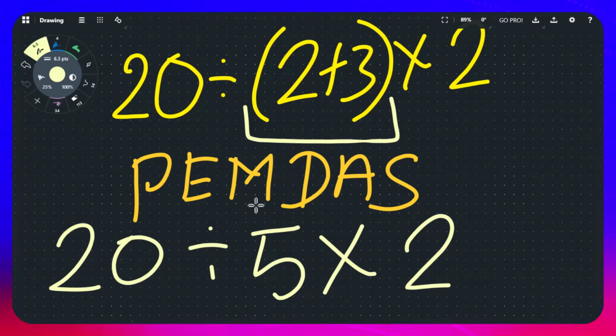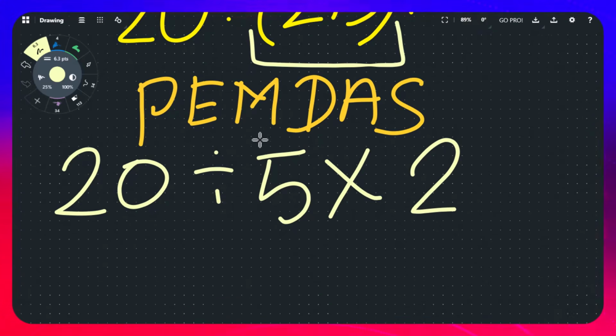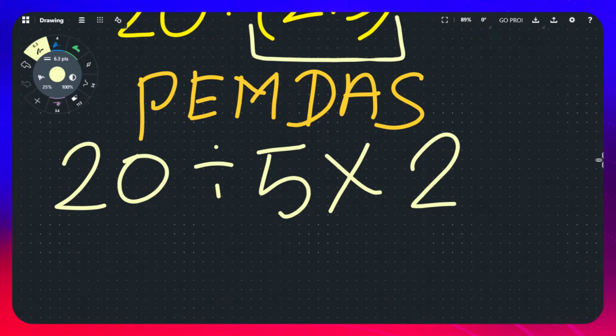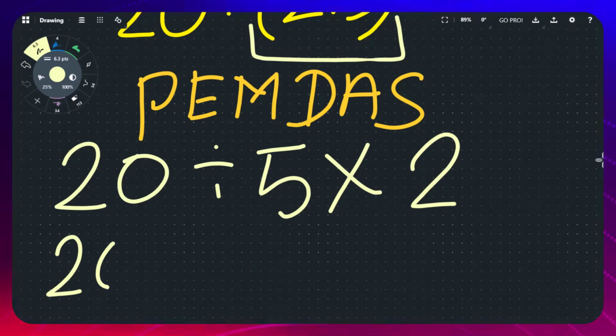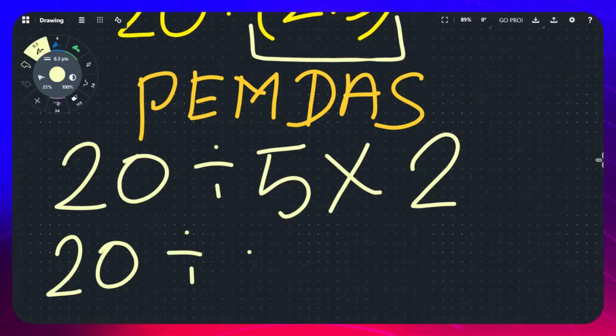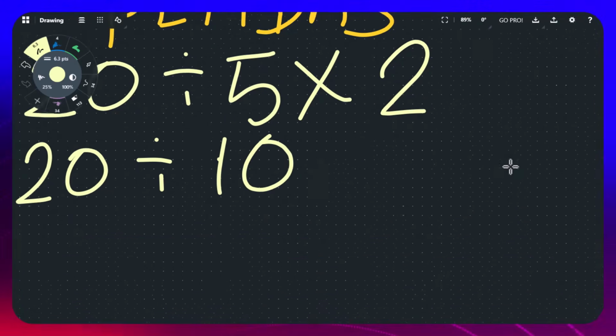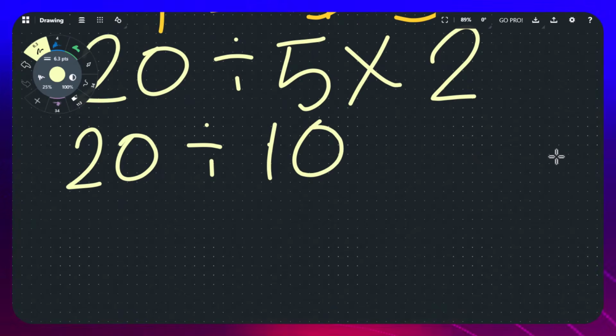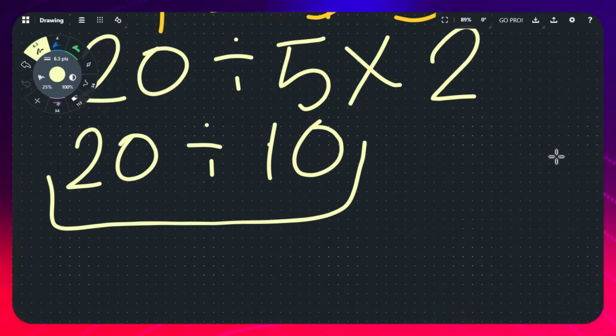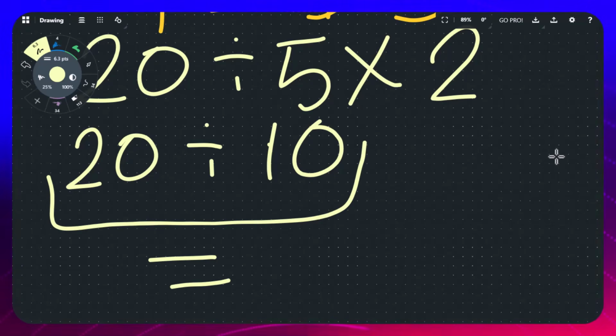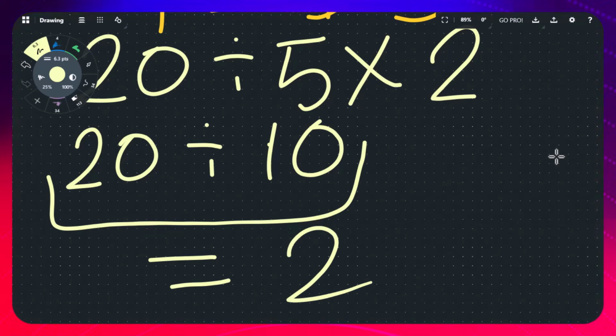Okay, so according to PEMDAS, they usually say multiplication comes first. So they say 5 times 2, and that gives us 10. And the last step is to divide 20 by 10, and that gives us 2.